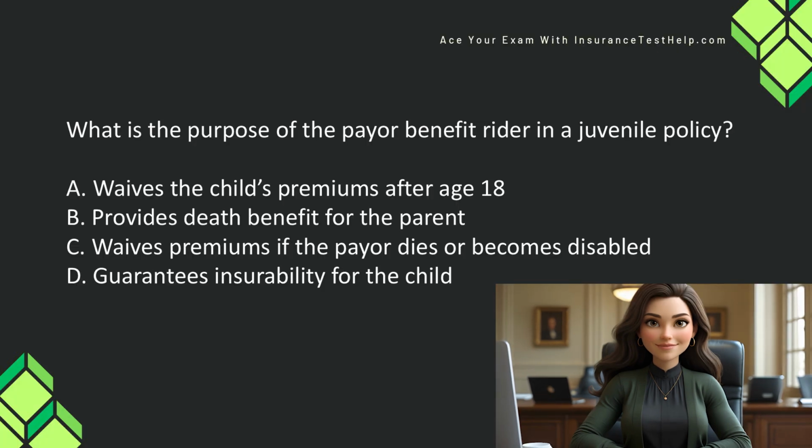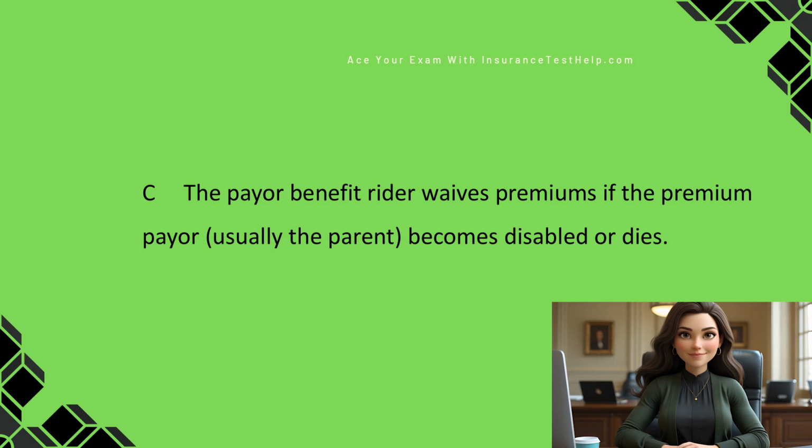What is the purpose of the payor benefit rider in a juvenile policy? A. Waives the child's premiums after age 18. B. Provides death benefit for the parent. C. Waives premiums if the payor dies or becomes disabled. D. Guarantees insurability for the child. The payor benefit rider waives premiums if the premium payor, usually the parent, becomes disabled or dies.